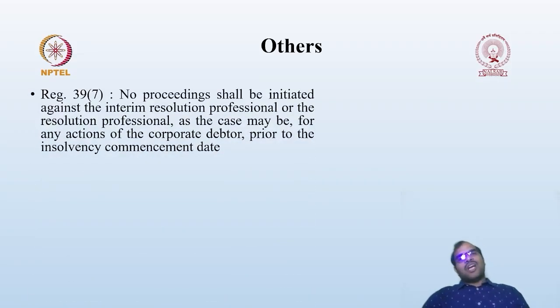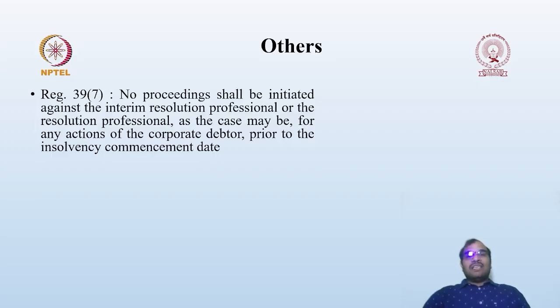Then regulation 39 sub-regulation 7 provides that no proceeding shall be initiated against the IRP or the resolution professional, as the case may be, for any action of the corporate debtor prior to the insolvency commencement date. This gives protection to the resolution professional. If any activity is done during the CIRP, then the resolution professional is responsible.